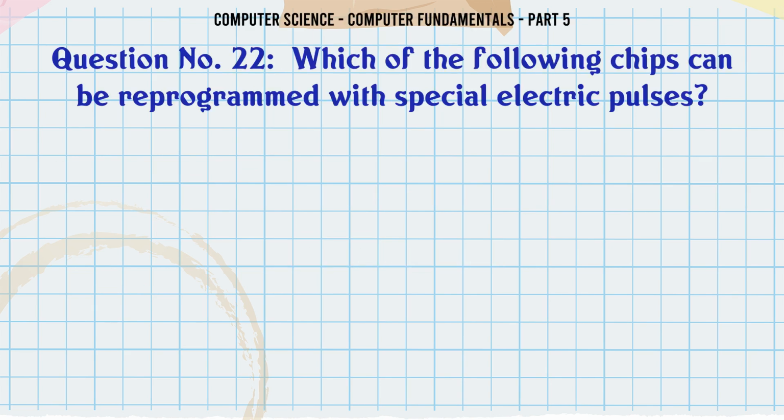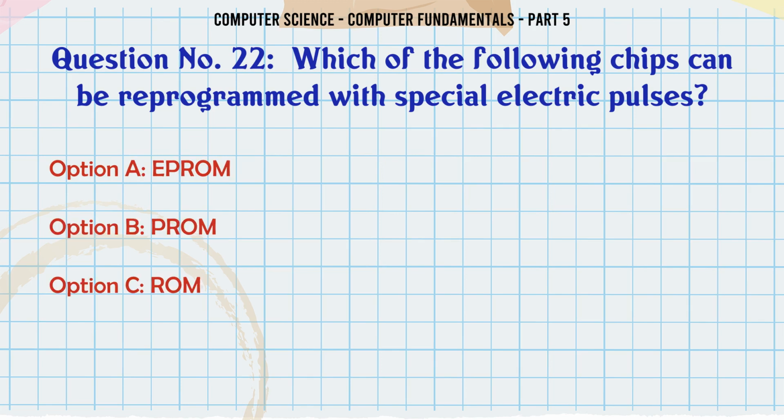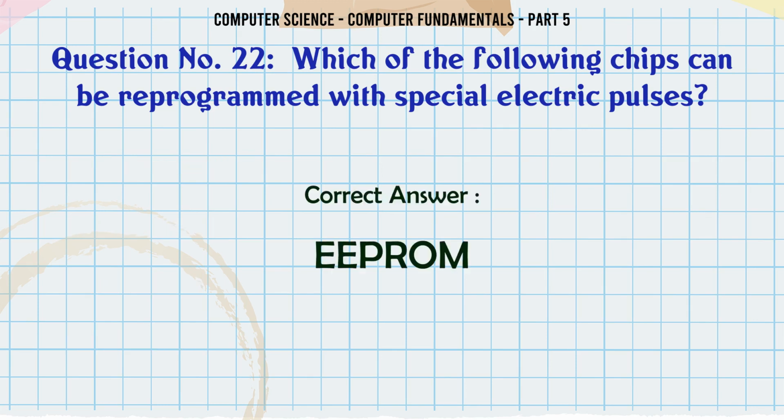Which of the following chips can be reprogrammed with special electric pulses? A. EEPROM. B. PROM. C. ROM. D. EEPROM. The correct answer is EEPROM.